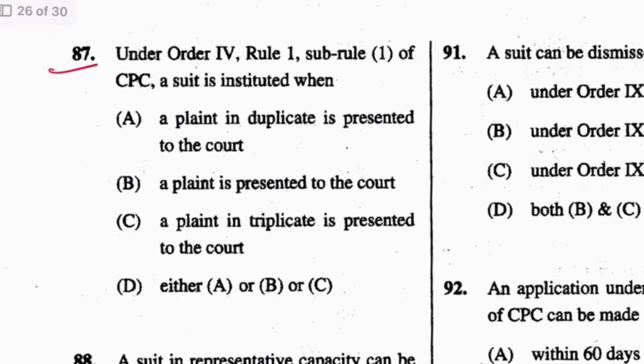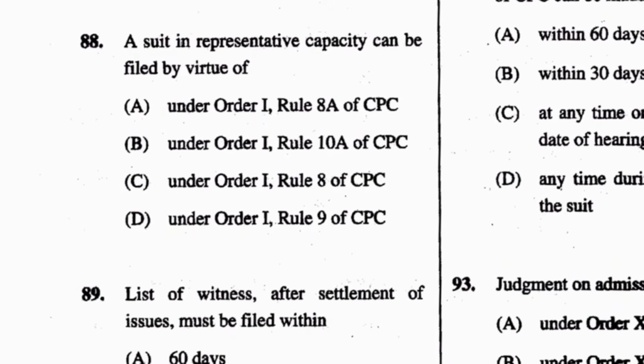Next, 87. Under Order 4 Rule 1 of CPC, a suit is instituted when a plaint in duplicate is presented in the court. A plaint is presented in duplicate or in triplicate? In duplicate. A is the answer. Next, 88. A suit in representative capacity can be filed by virtue of Order 1, yes, but which rule? Rule 8. C is the answer.